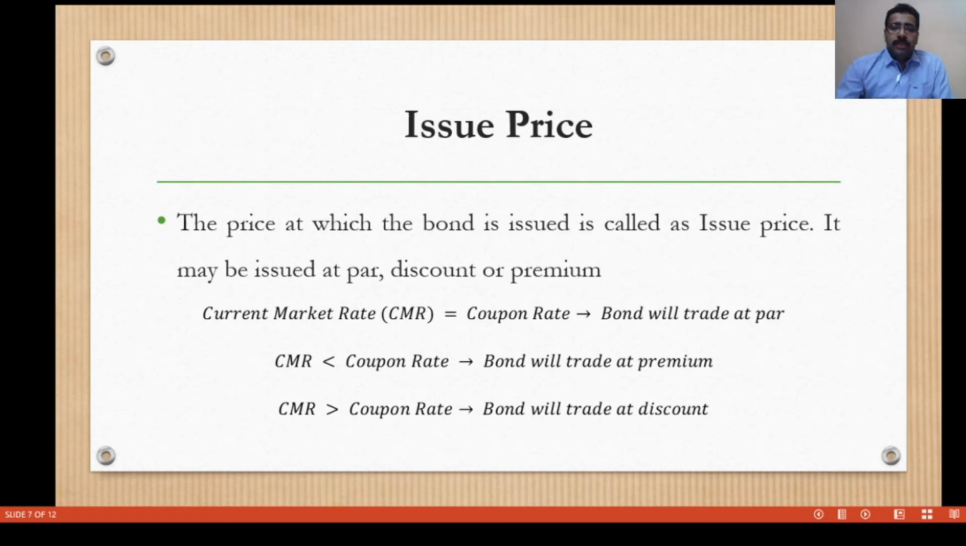Then what is the issue price of the bond? The price at which the bond is issued is called the issue price. It may be issued at par, discount or premium. That depends upon the current market interest rate.